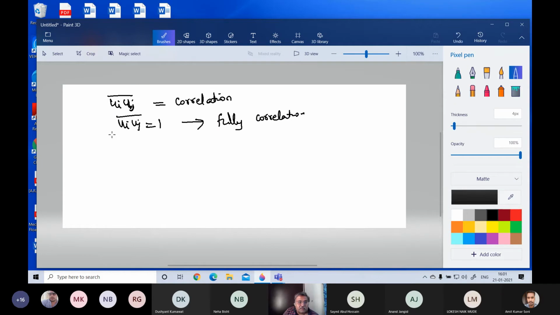Then if ui uj is equal to 0, it is known as uncorrelated. So these two terms are not correlated. Otherwise, it's correlated, fully correlated. There is actually a term for that. I can't remember it right now. And that is what it is.